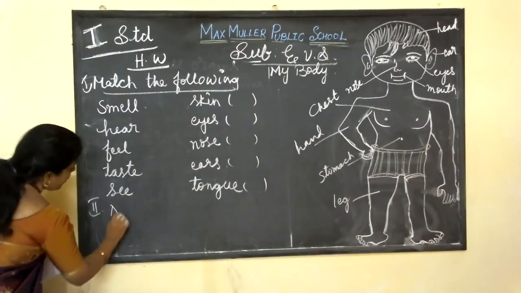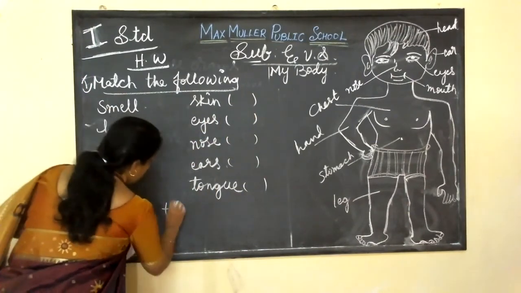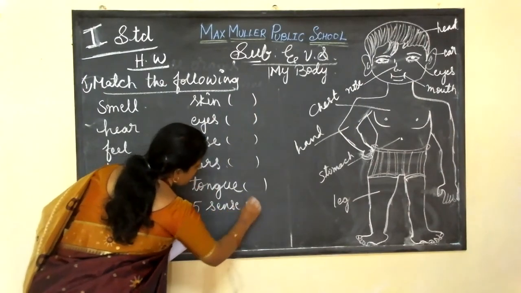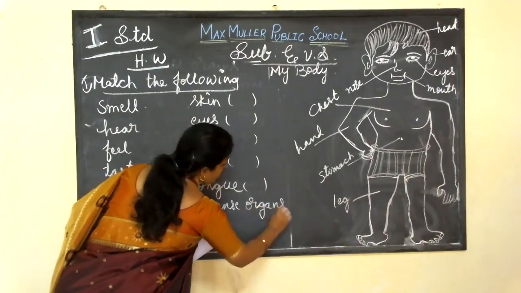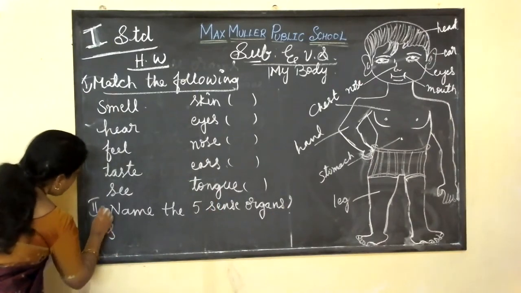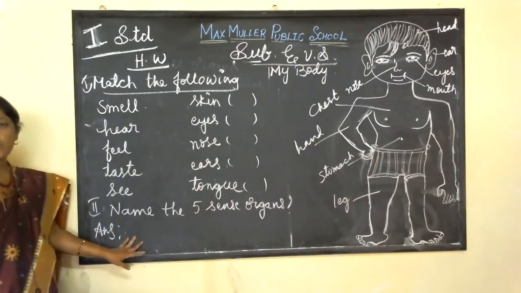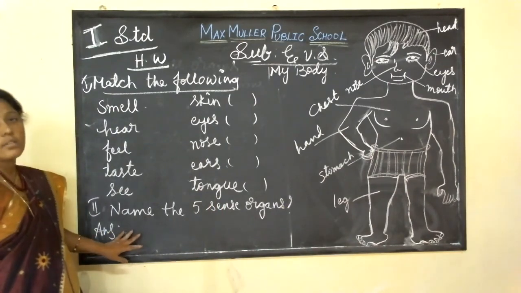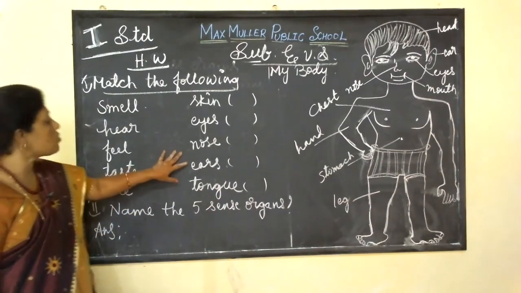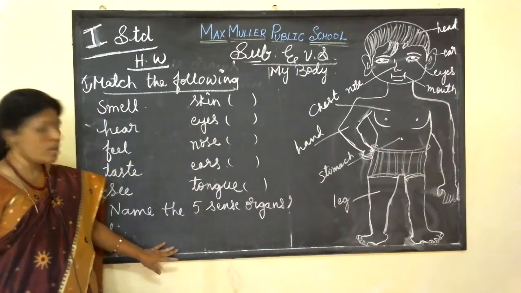Name the 5 sense organs. Okay, you have to write. You know how many sense organs we have? 5 sense organs, isn't it, children? So you have to write the names of the 5 sense organs. That is eyes, ears, nose, tongue and skin. These are the 5 sense organs. You have to write here.